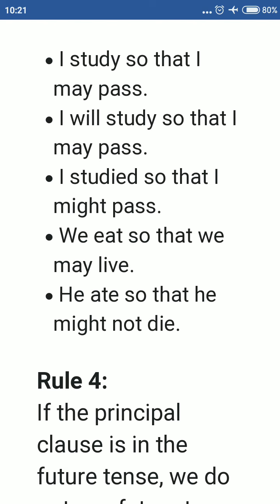Another example, see, we eat so that we may live. Here, we ate so that we might live. He ate so that he might not die. You have seen, if the tense of the main clause is in past tense, then can or may becomes could or might. And if the tense of the main verb is in present tense, then can or may remains same.